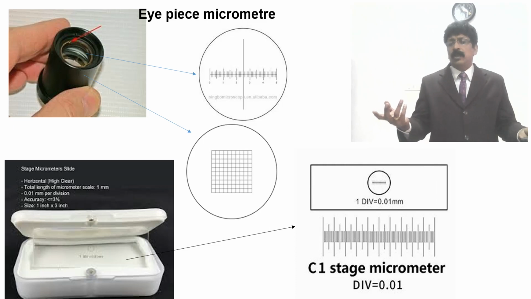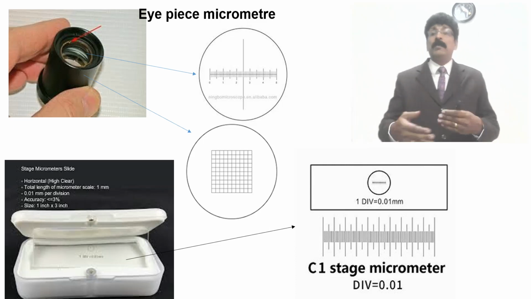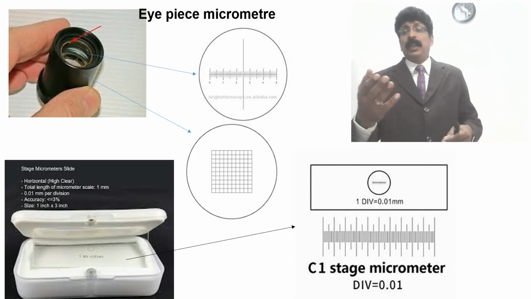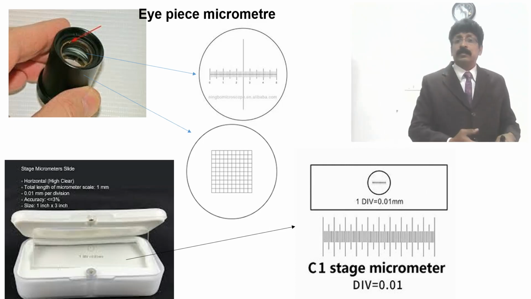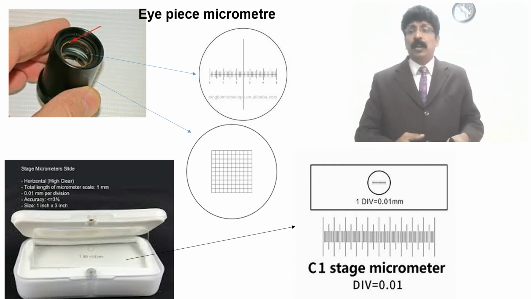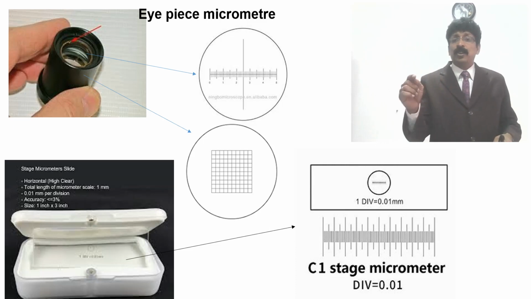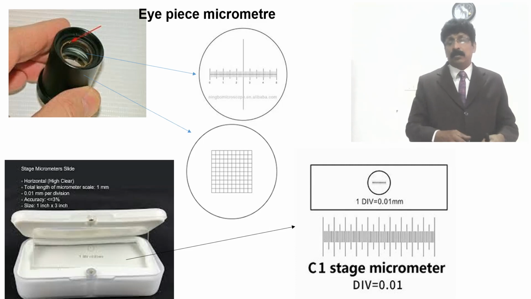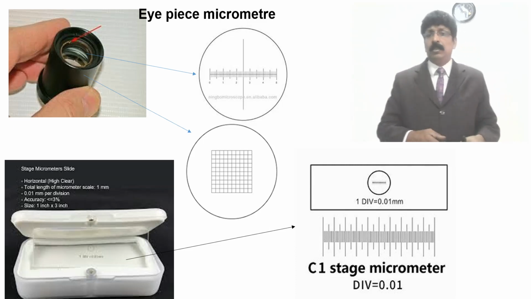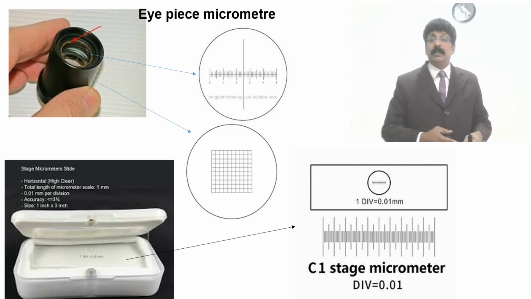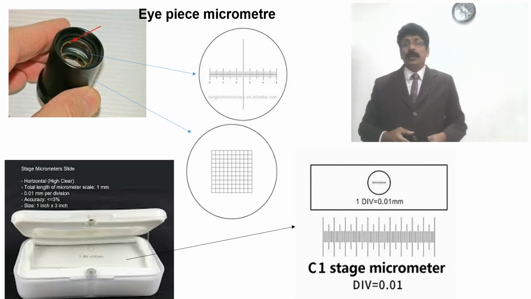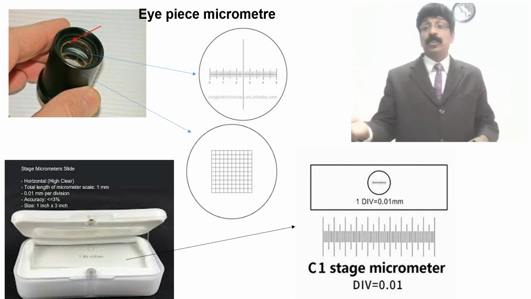So you can see 1000 micron is equal to 1 millimeter. So when you are dividing 1 millimeter into 100 divisions, each comes to 0.01 millimeter. That means it is 10 micron, or 10 micrometer. You can say 10 micrometer is equal to 0.01 millimeter.